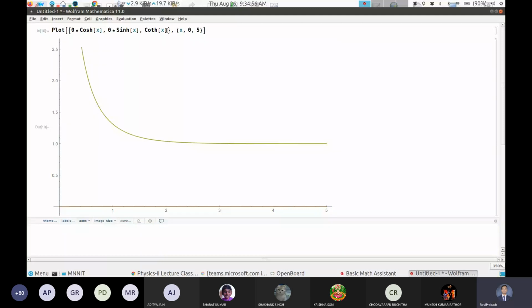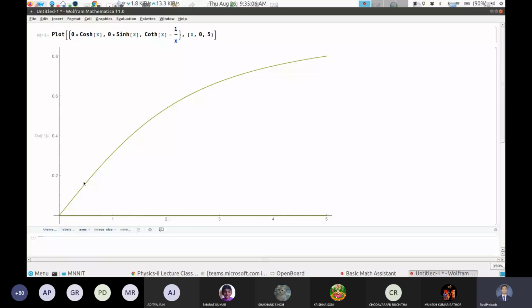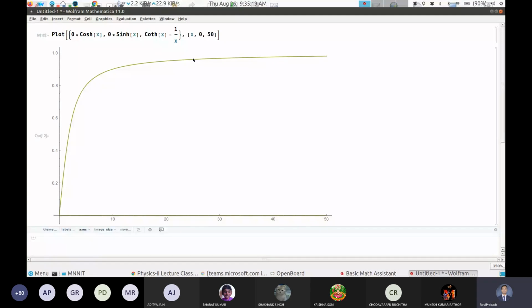Yes, it starts from 0 and it keeps on increasing. Let me use some bigger number. So what you see, it is increasing, but it is not going towards infinity. It is going towards 1. Okay, so this is the behavior that we are getting.